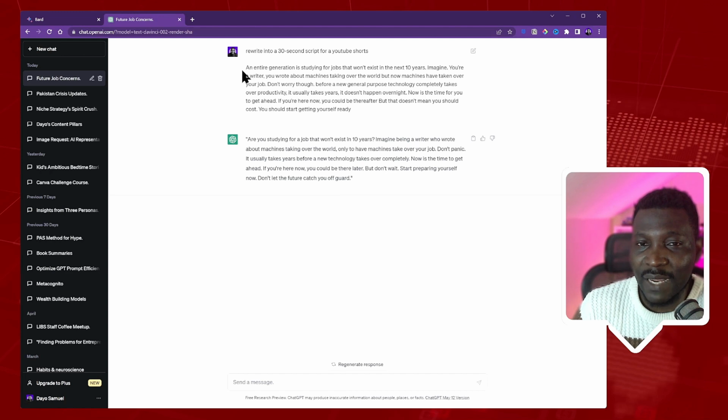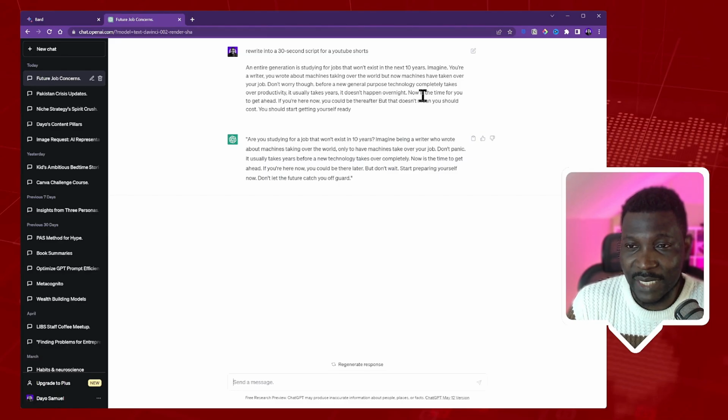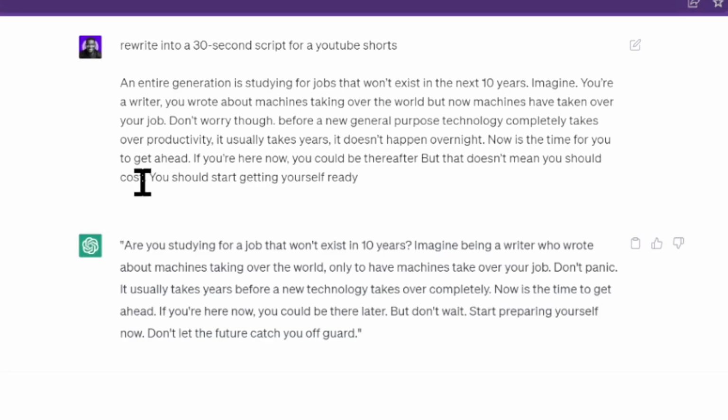Now, if you compare that to my original text: an entire generation is studying for jobs that won't exist in the next 10 years. Imagine you're a writer, you wrote about machines taking over the world, but now machines have taken over your job. Don't worry though, before a new general purpose technology completely takes over productivity, it usually takes years. It doesn't happen overnight. Now is the time for you to get ahead. If you're here now, you could be there after, but that doesn't mean you should coast. You should start getting yourself ready.